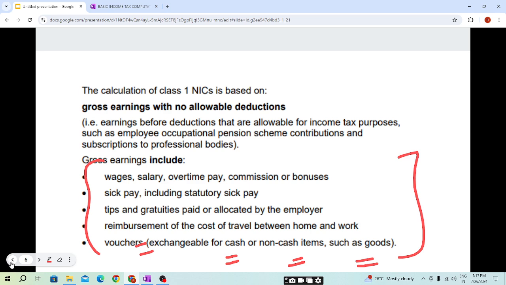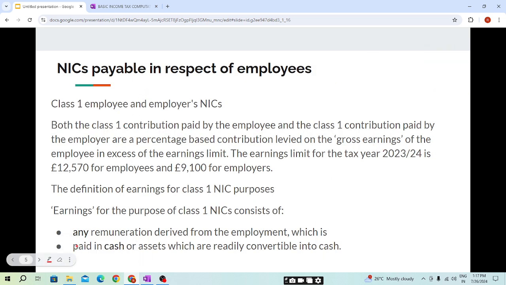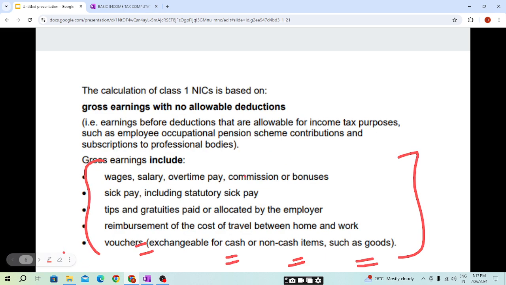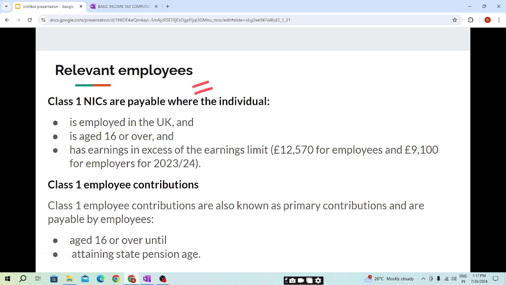So students, first we have seen that class 1 NIC will be paid by the employee and employer, and it will be paid on the gross earning. Gross earning will include all amounts which are paid in cash or assets which are readily convertible into cash. We have seen a lot of examples relating to cash items and the earnings which are not included as gross earnings. Now we will be seeing how to calculate it.